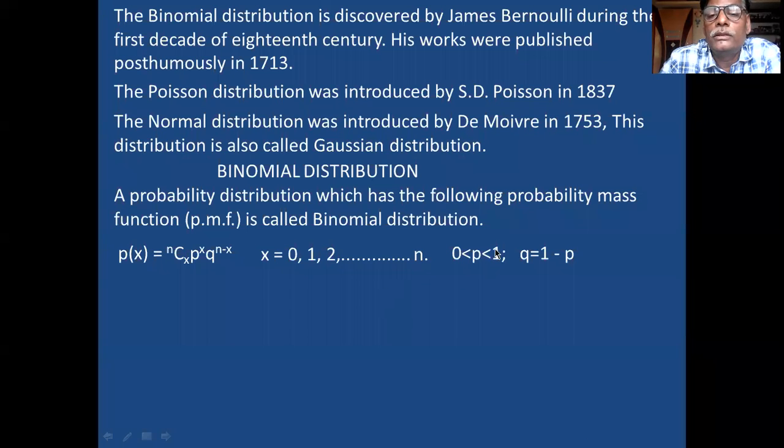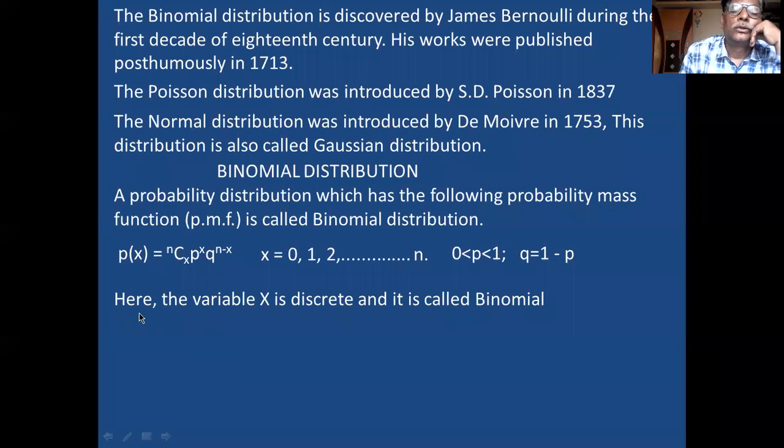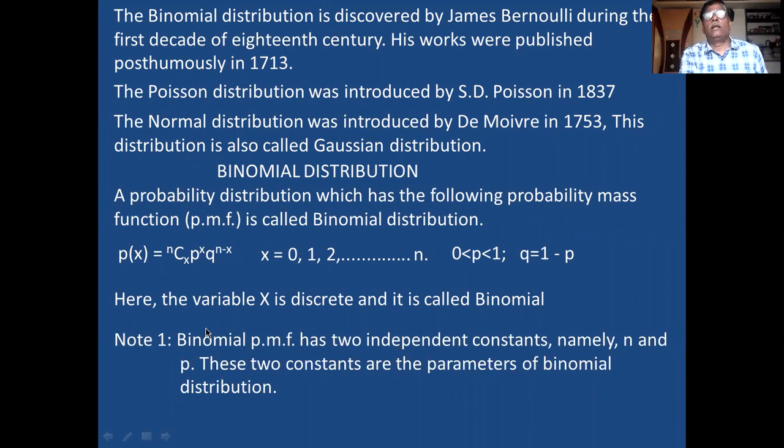And always probability is less than 1 and greater than 0. And Q is to be calculated by you. You calculate Q is equal to 1 minus P. This is the equation. I explained all this in the previous class. So X is a discrete variable and its distribution is called a binomial distribution. Regarding binomial distribution, you have to note the following things.